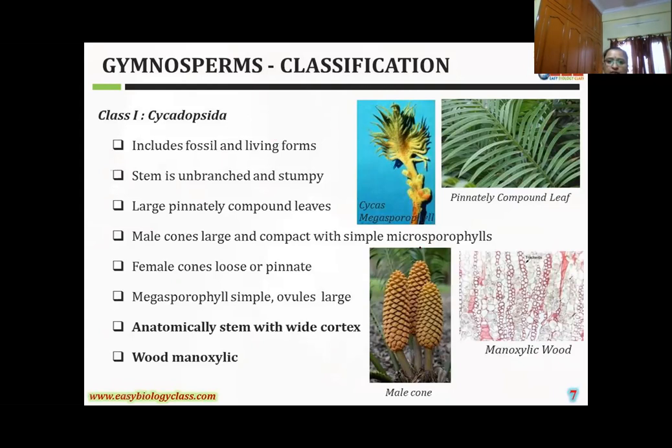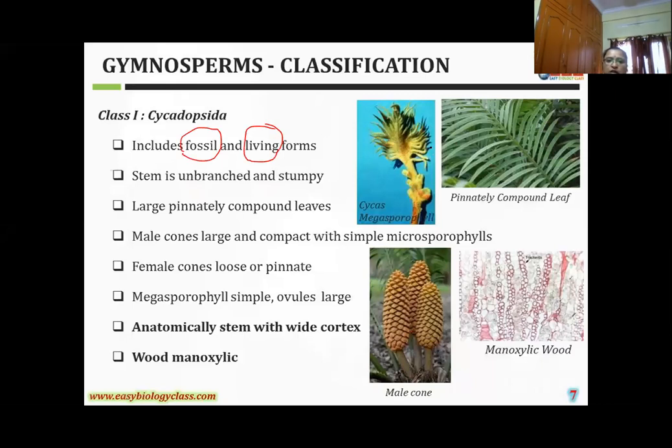See here, girls, these are diagrams of Cycadopsida. In this first class, fossil members are included, and both fossil members and living forms are identified in this class.